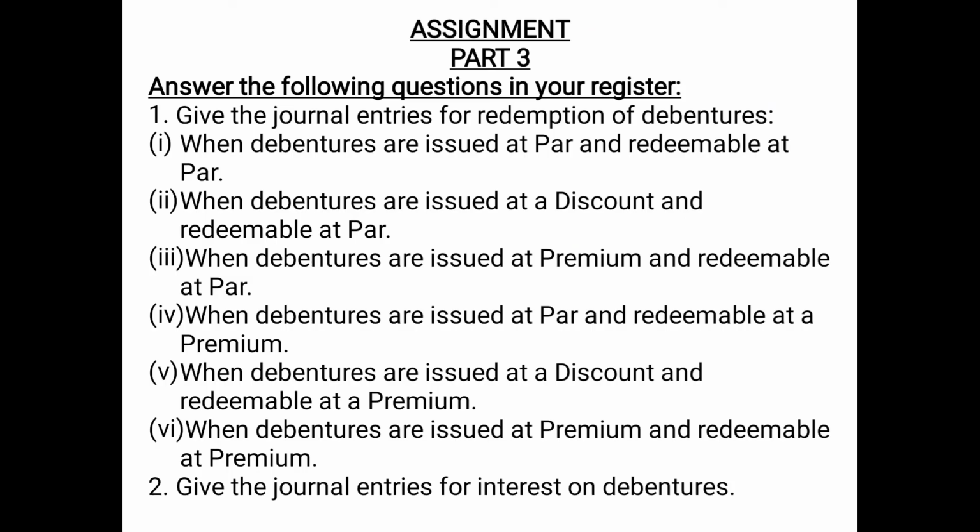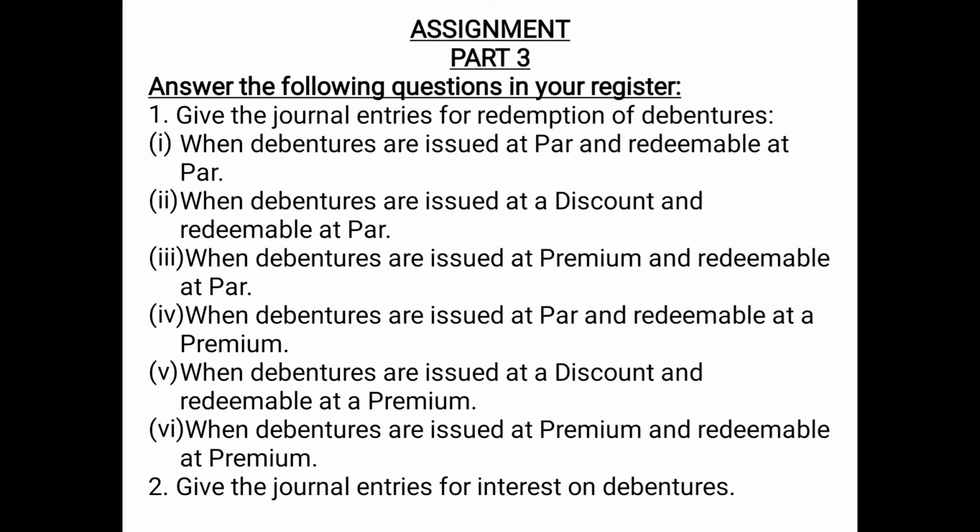This is the assignment based on the topics which we have discussed in this video. You have to answer the following questions in your register. Question number 1: give the journal entries for redemption of debentures. Here you just have to give the entries for redemption, when the debentures are issued at par and redeemable at par. So the entry for redemption will be, first of all, the due entry: debenture account debited to debenture holders account with the face value, and then the next entry will be for the payment: debenture holders account debited to bank account.